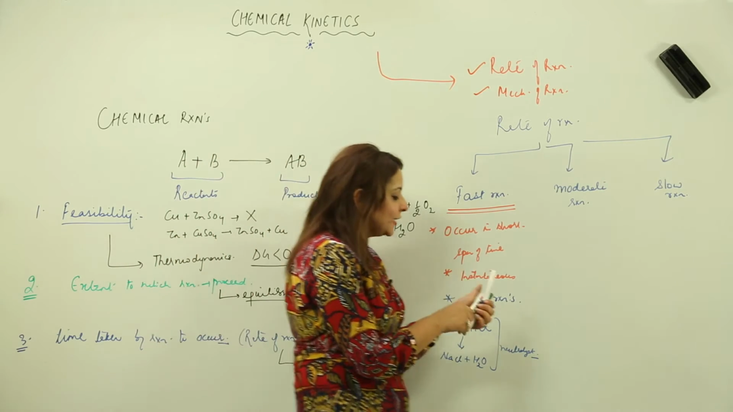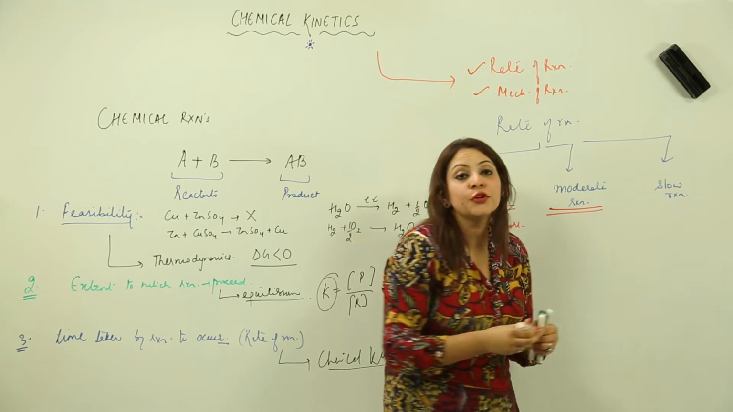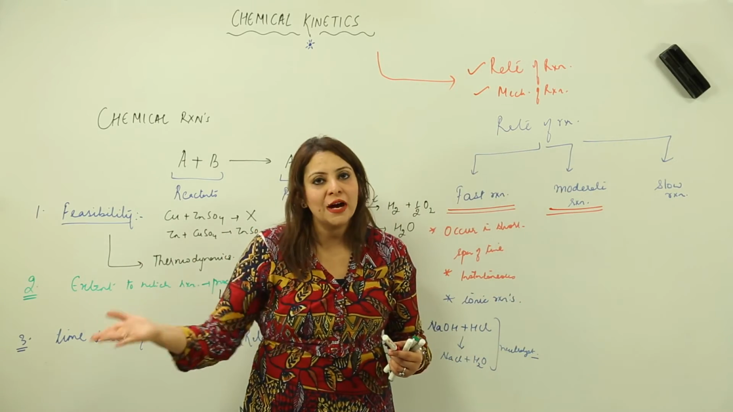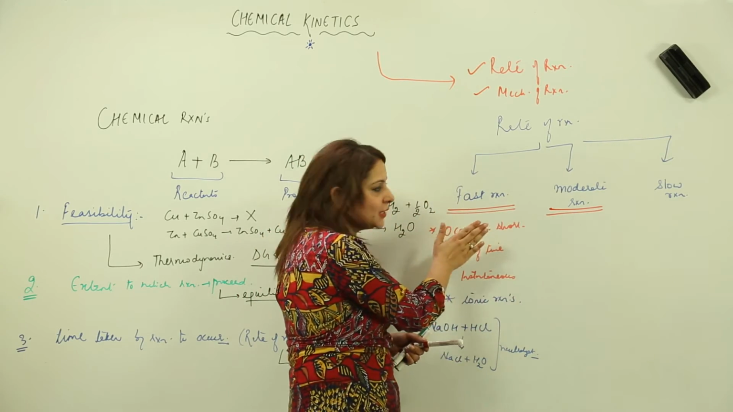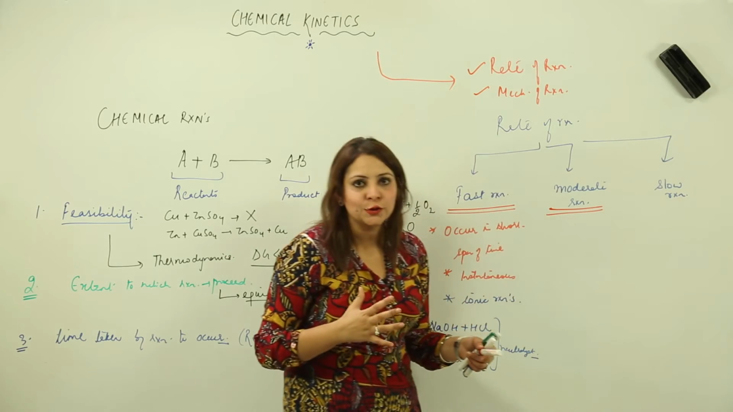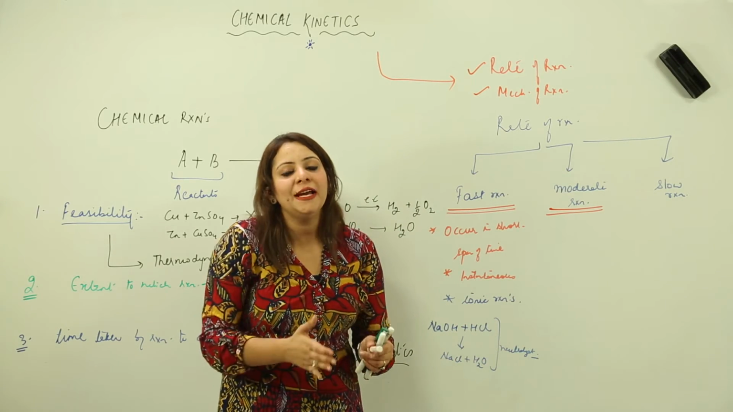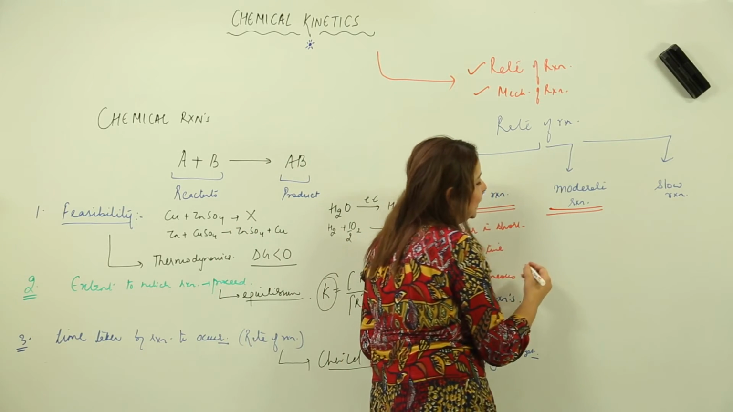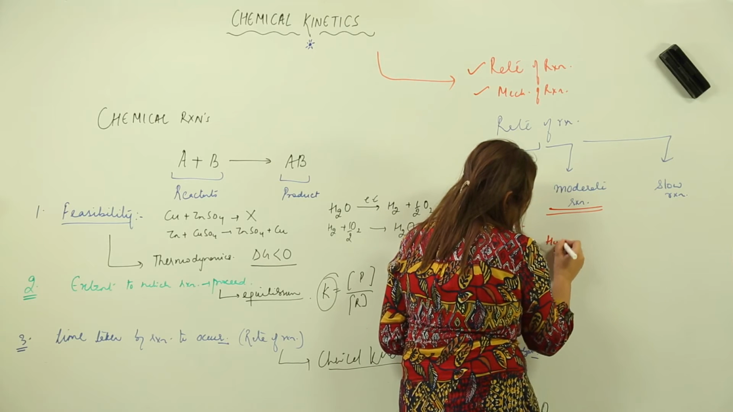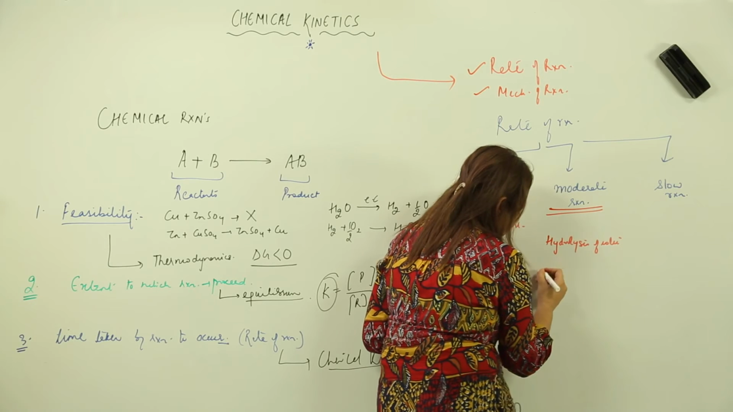Now the second is the moderate reaction. As the name suggests, moderate means it is between the fast and the slow. Its rate is comparatively slower than the fast but faster than the slow reaction. So it lies between the fast and the slow. What kind of reaction is a moderate reaction? You must be aware of hydrolysis of ester. What is hydrolysis of ester?